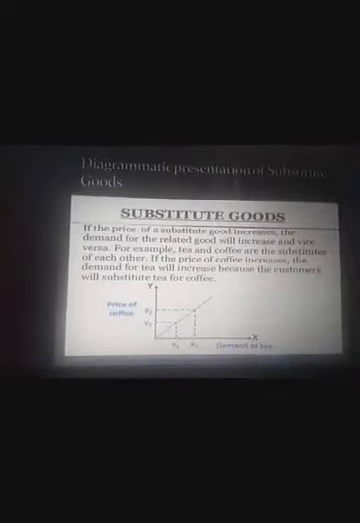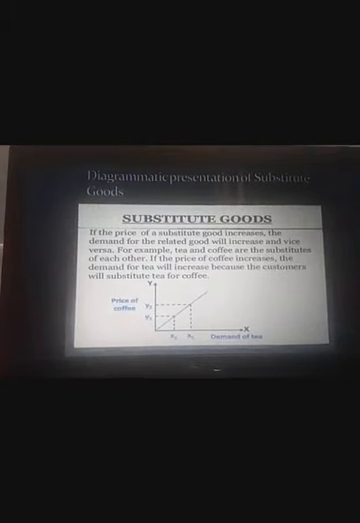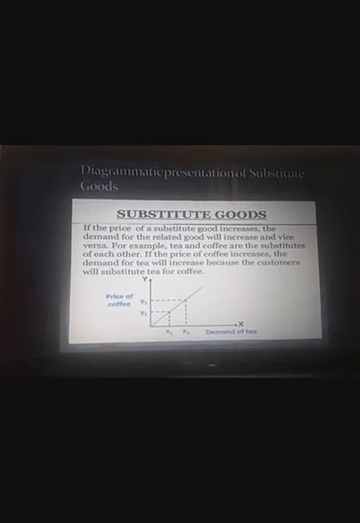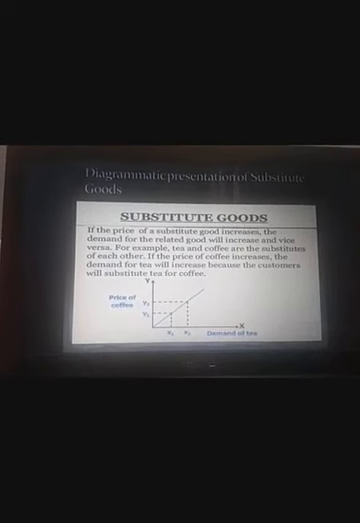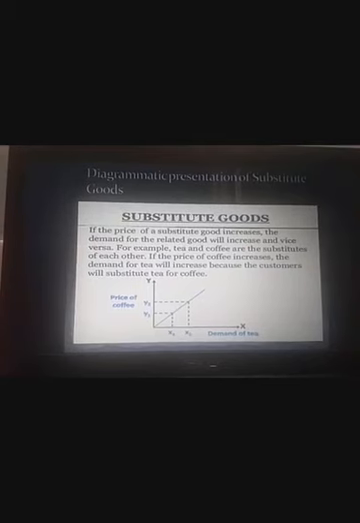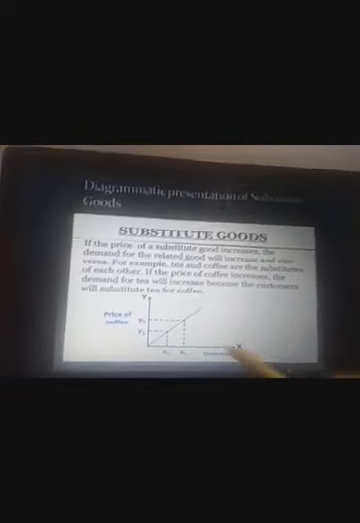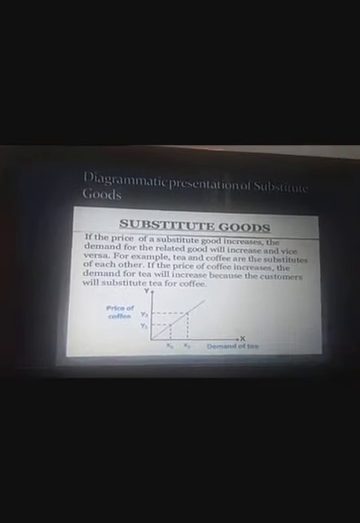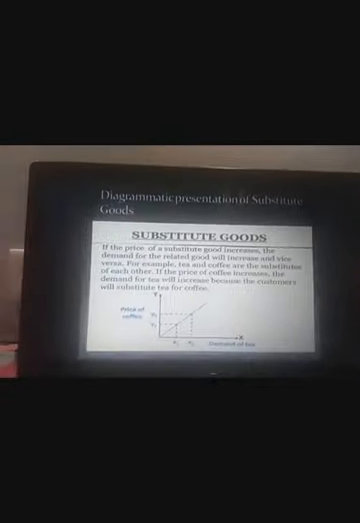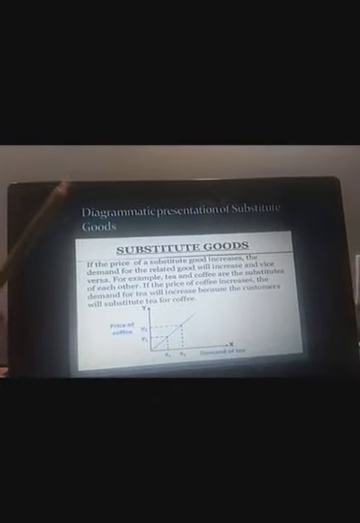So I'm going to explain to you the diagrammatic presentation of substitute goods. Now, one thing again I want to make very clear here, students: whenever we draw a demand curve, a demand curve will always be a downward sloping curve. It will never be an upward sloping curve. But here, what do we see? That this curve is an upward sloping curve. That means it is not a demand curve, and that is the reason I have mentioned here: diagrammatic presentation of substitute goods, not a demand curve.